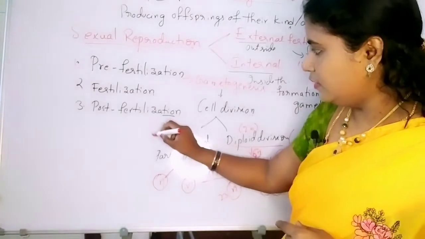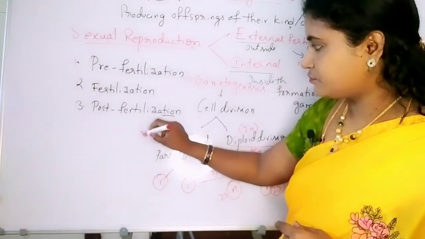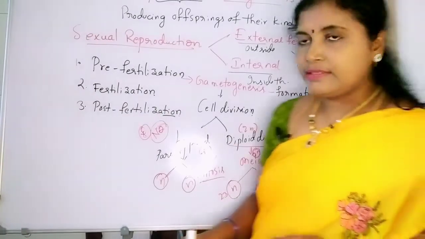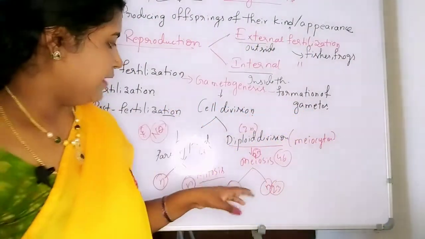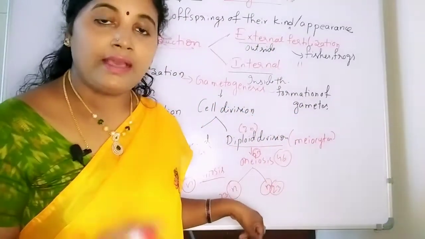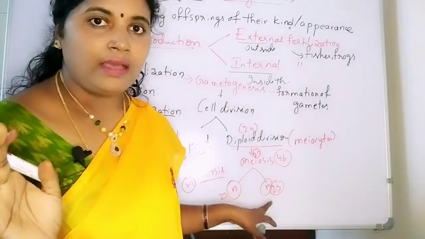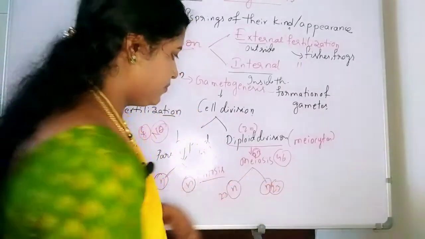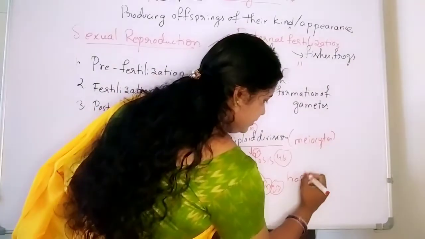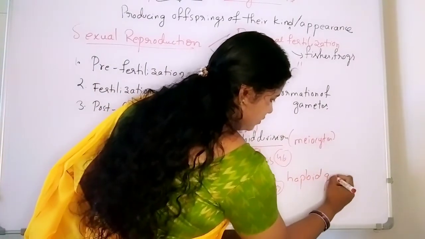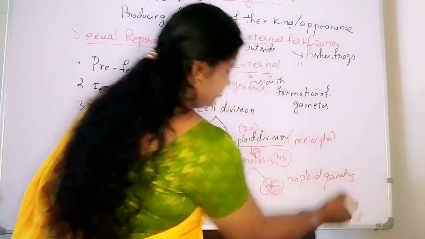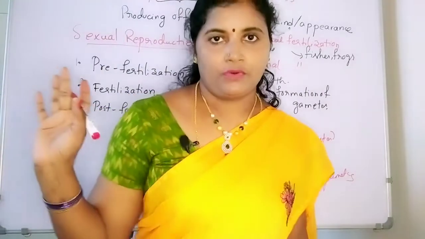Very important NEET question here. And a diploid parent produces haploid gametes by the meiosis process.